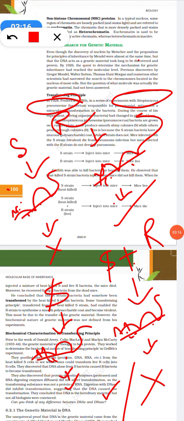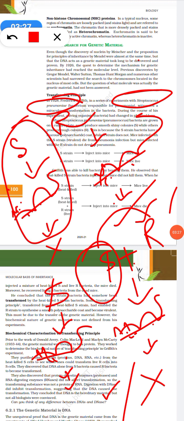So by this he concluded there is something in the S strain which made the R strain virulent, because the S strain is virulent and responsible for killing the mice, but the R strain is not.